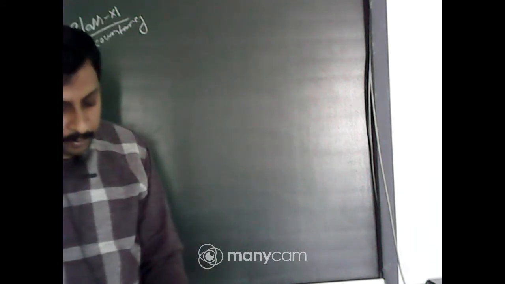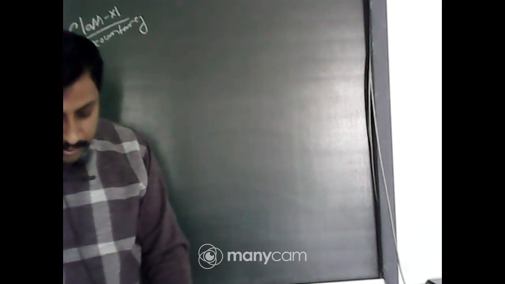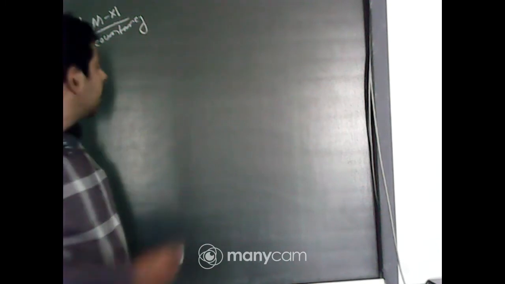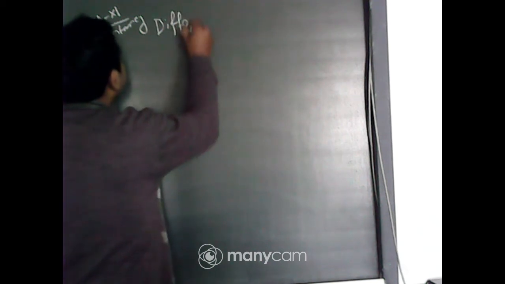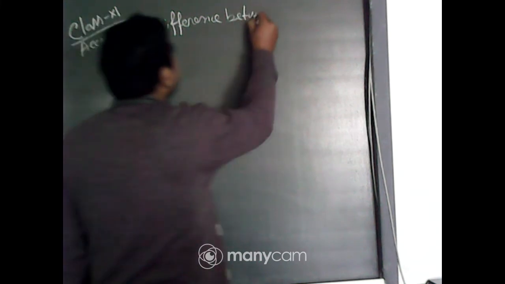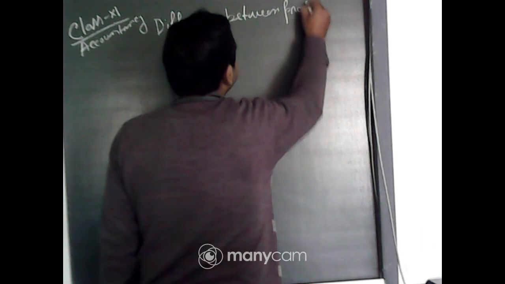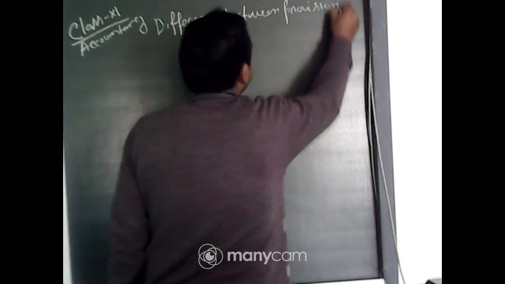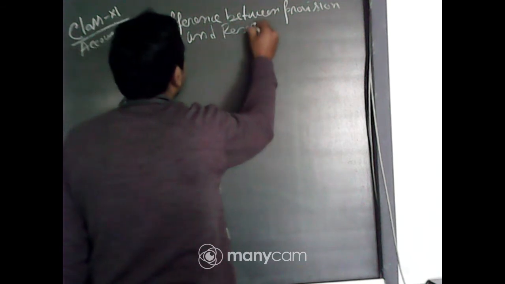Today we will discuss the differences. First, the difference between provision and reserve.